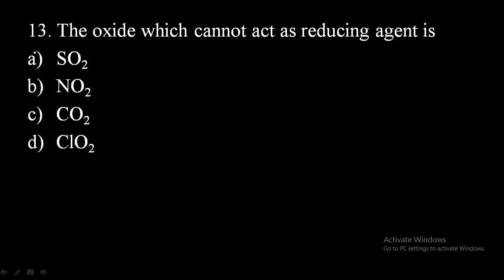13th question, the oxide which cannot act as reducing agent is. So here reducing agent means it should reduce the other molecule or other compound, means it should lose the electron, means itself it should undergo oxidation and it will reduce the other reagent.